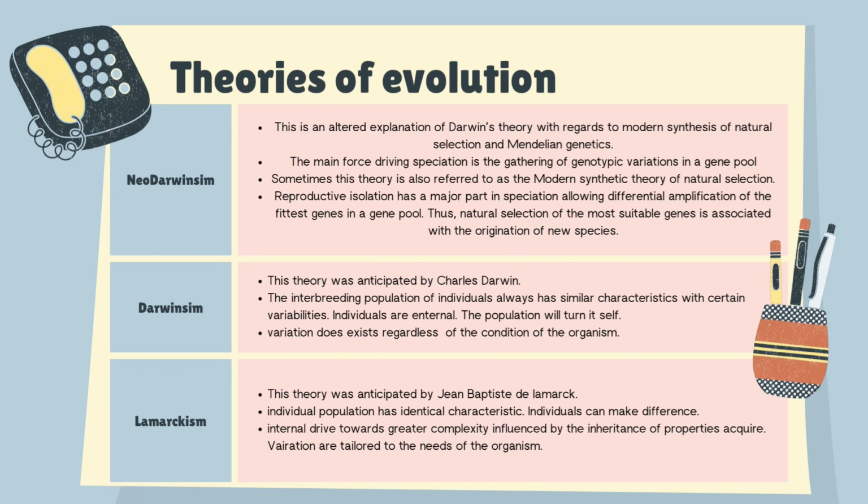Lamarckism. This theory was anticipated by Jean-Baptiste Lamarck. Individual population has identical characteristics. Individuals can make a difference. There is an internal drive toward greater complexity, influenced by the inheritance of acquired properties. Variations that occur are tailored to the needs of the organism.